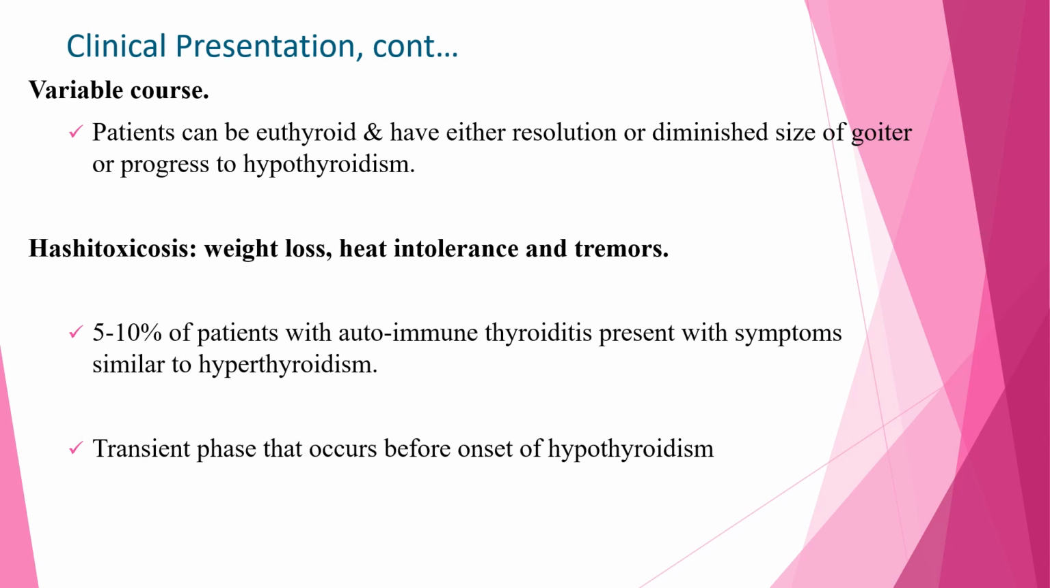Sometimes hashitoxicosis can happen. In this case, the patient can have sudden weight loss, heat intolerance or tremors, or symptoms of hyperthyroidism. And 5 to 10% of patients with autoimmune thyroiditis present with symptoms similar to hyperthyroidism. And this is a transient phase that occurs before onset of hypothyroidism. So these signs and symptoms of hyperthyroidism, which is called hashitoxicosis, are not permanent. It is a transient phase. Later, the patient will develop overt hypothyroidism.